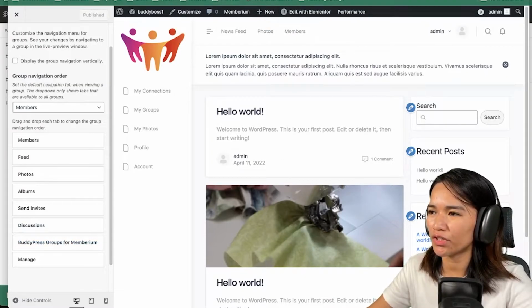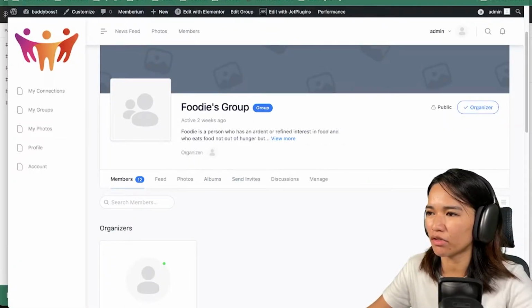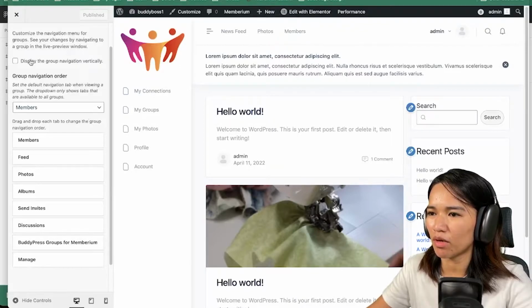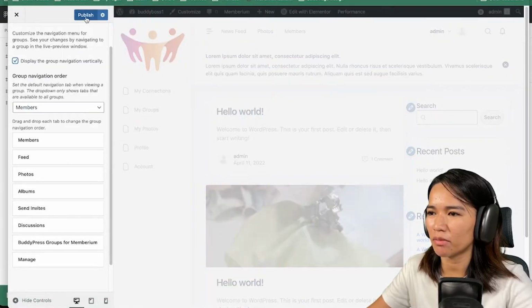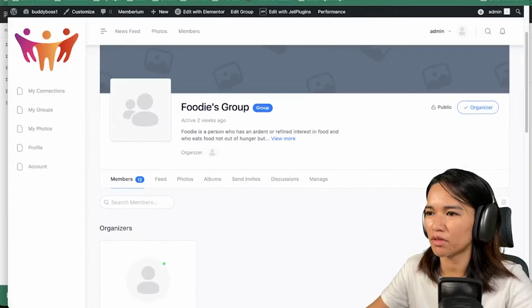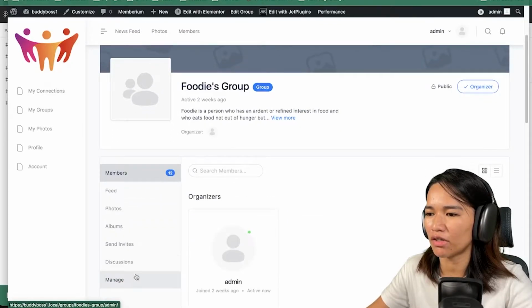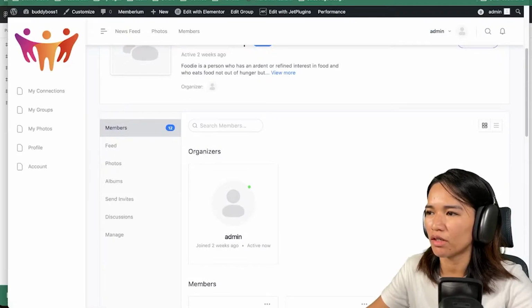So you can change this. For example, this is in horizontal format. Maybe I want this in vertical format. Let's see if I publish this and then refresh. So the change shows on the site, and it really depends on your preference. They allow you to do that.